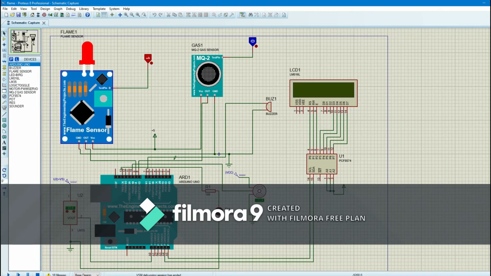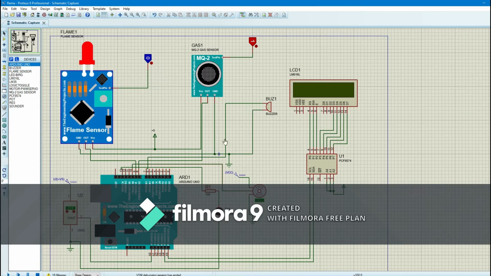So what if the flame sensor is equal to 0 and the gas sensor equal to 1? There is presence of gas. So let's see. The buzzer will make noise, and the LCD will show smart home standby. This does not change, and the temperature is equal to 3.